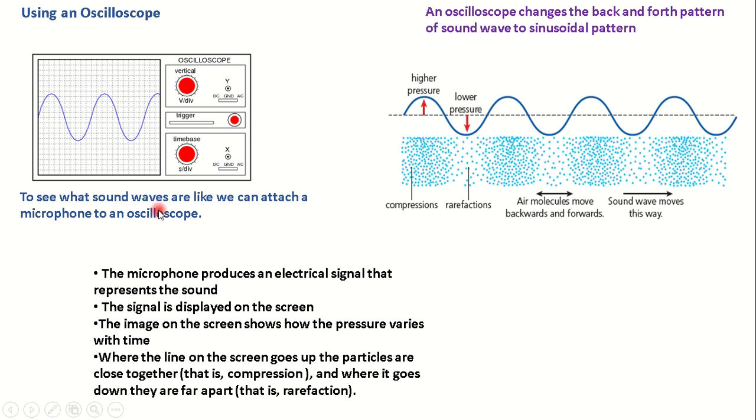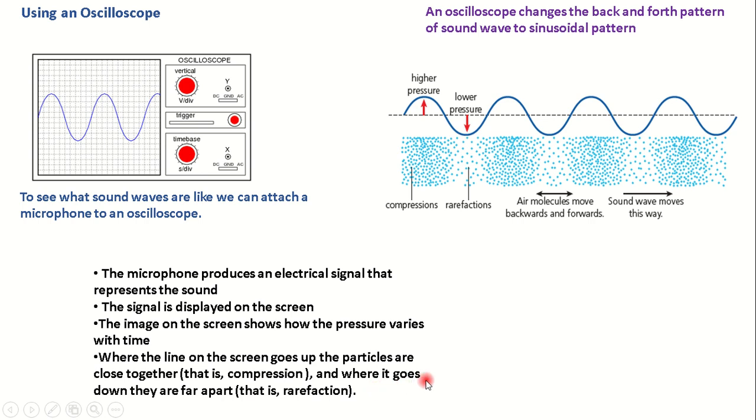First, the microphone produces an electric signal that represents the sound. The microphone must be connected to the oscilloscope. The signal is displayed on the screen. The image on the screen shows how the pressure varies with time, high pressure, low pressure, how it keeps alternating. Where the line on the screen goes up, the particles are close together. And where the line goes down, it means that the particles are far apart.